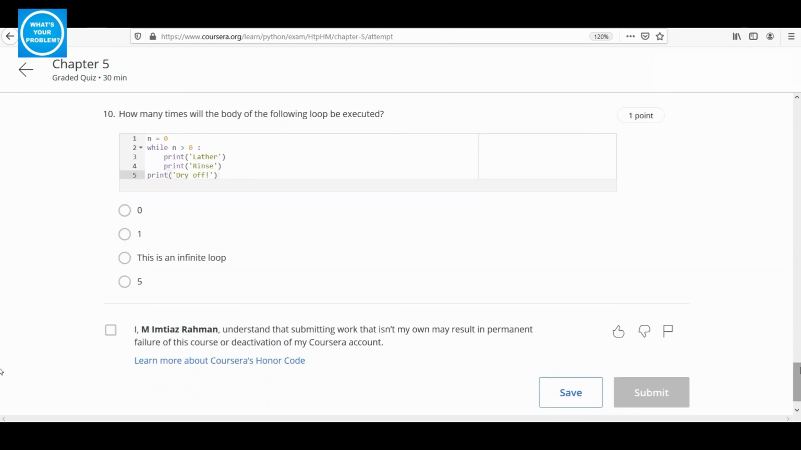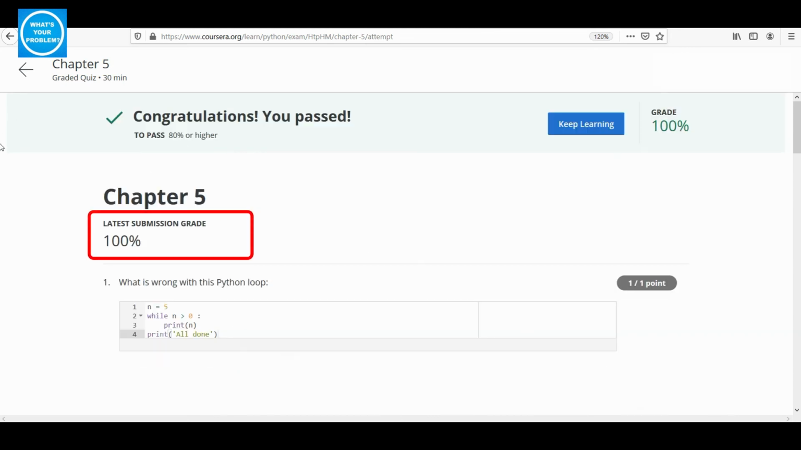And question 10, our last question. How many times will the body of the following loop be executed? Since n is equal to 0, n is never going to be greater than 0. So this will never execute, and the answer is 0. And that marks the end of my exam. Let's find out how I did. And I got full marks once again.